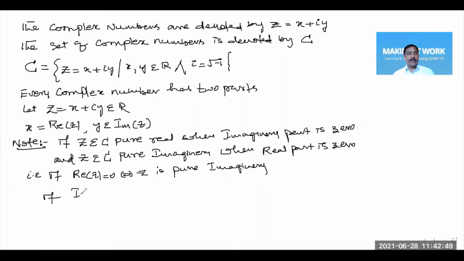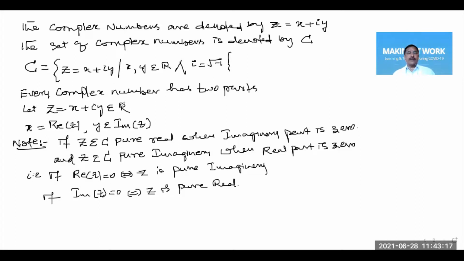And if the imaginary part of Z is 0, this implies and is implied by the complex number Z is pure real. So every complex number consists of two parts, real part and imaginary part. When the imaginary part is 0, the complex number is said to be pure real, and when the real part is 0, it is said to be pure imaginary.